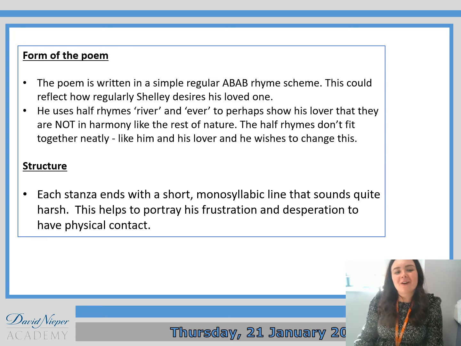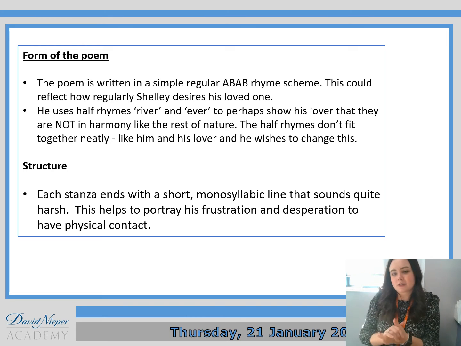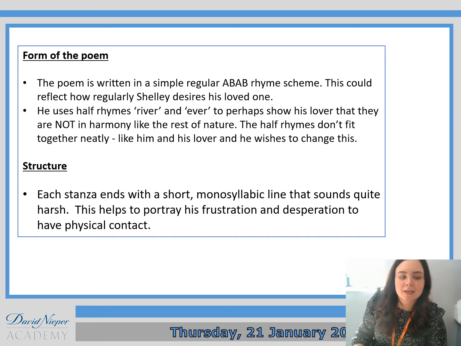Okay, so obviously the idea is that it has a regular rhyme scheme, so it reflects how regularly Shelley desires his loved one. We have also talked about this use of half rhymes, so river and ever, that shows that they're not quite in harmony with one another, and obviously that they don't fit together neatly, so maybe that's how him and his lover are in terms of their compatibility. In terms of structure, you could also talk about the fact that each stanza ends with a short monosyllabic line that sounds quite harsh.